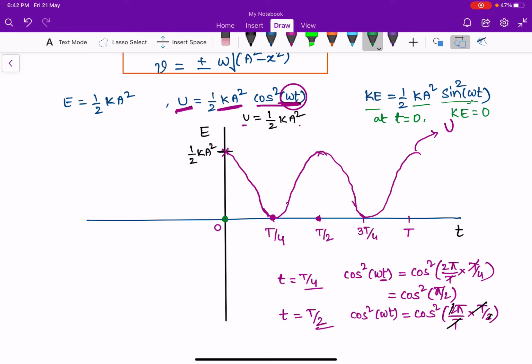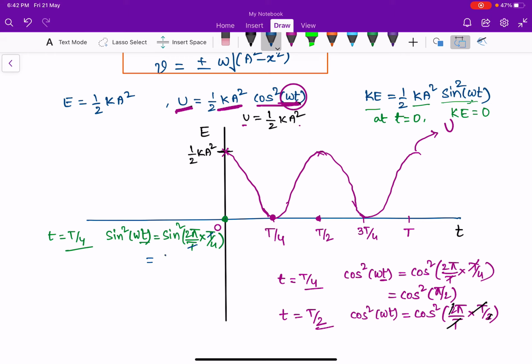When you substitute t equal to T by 4, sin square omega t is sin square of 2 pi by T into T by 4. T and T cancel, 2 pi by 4 is pi by 2. Sin pi by 2 is sin 90, which equals 1.